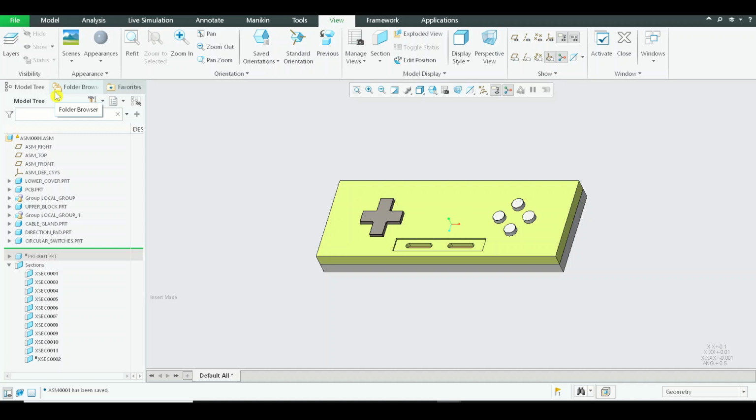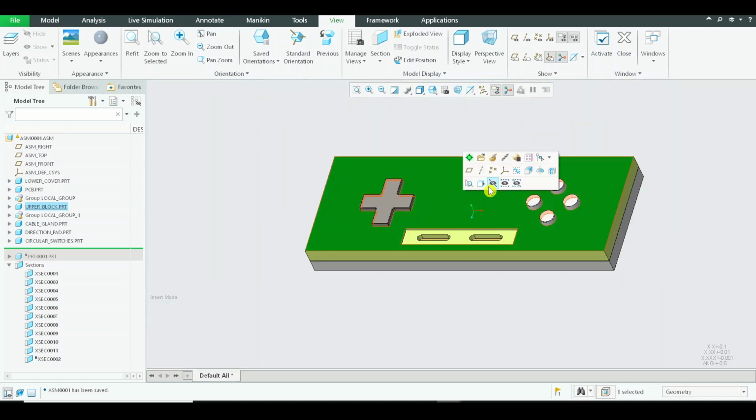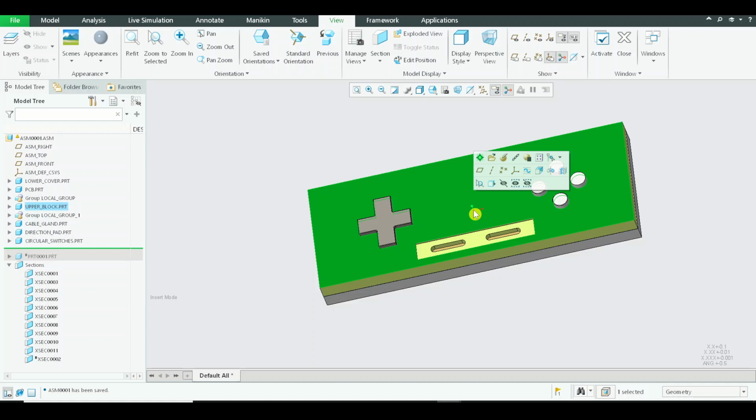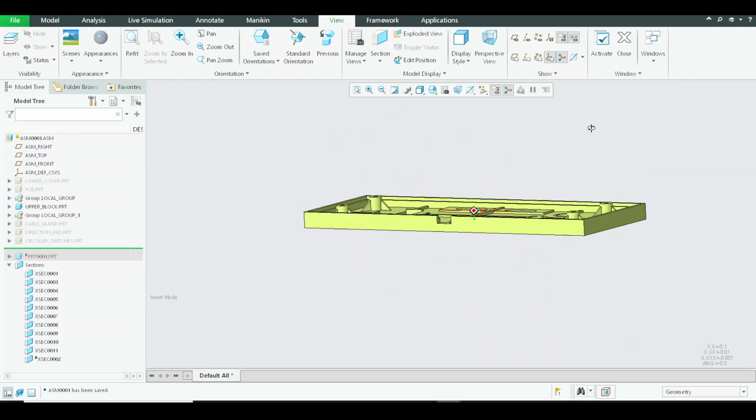Let us continue the discussion and work on creating the switches for the other two leftover options, that is select and start. And this is the place where we have to create the switches. So what we can do is we can simply select this and click on this icon. What this icon does is hide all the other components and show only the selected part. Now you can see all the other items are hidden and this part is left over.